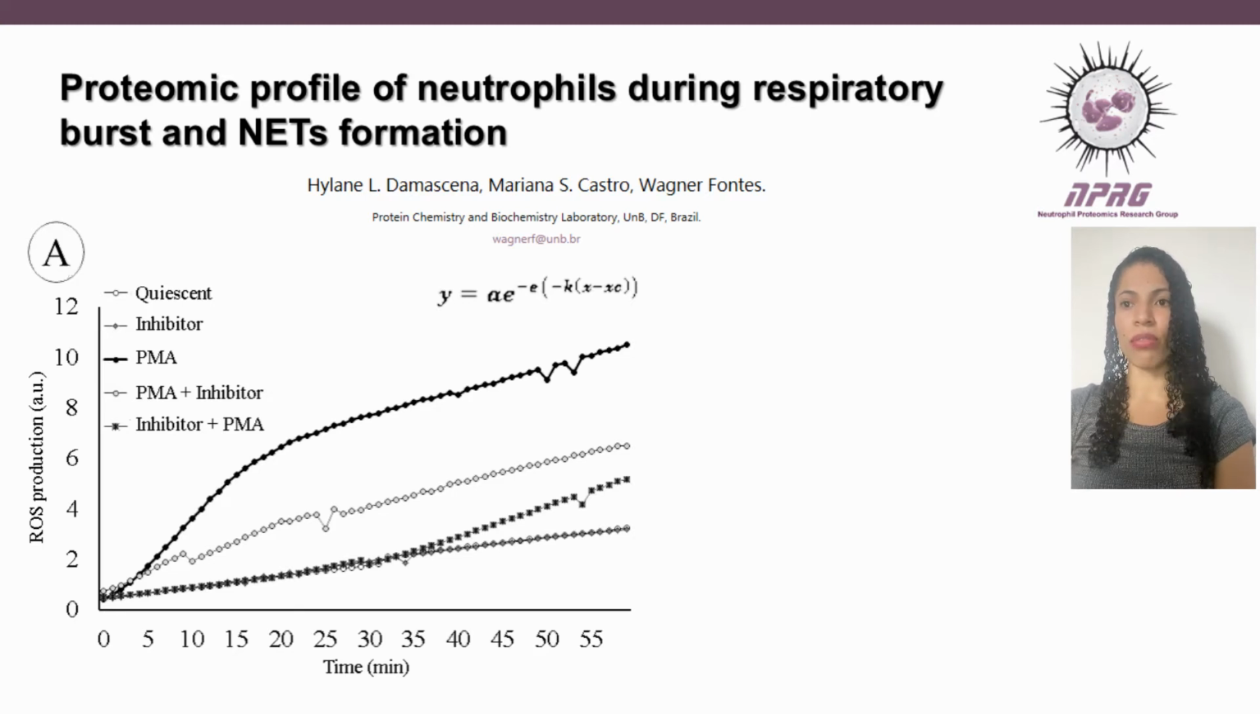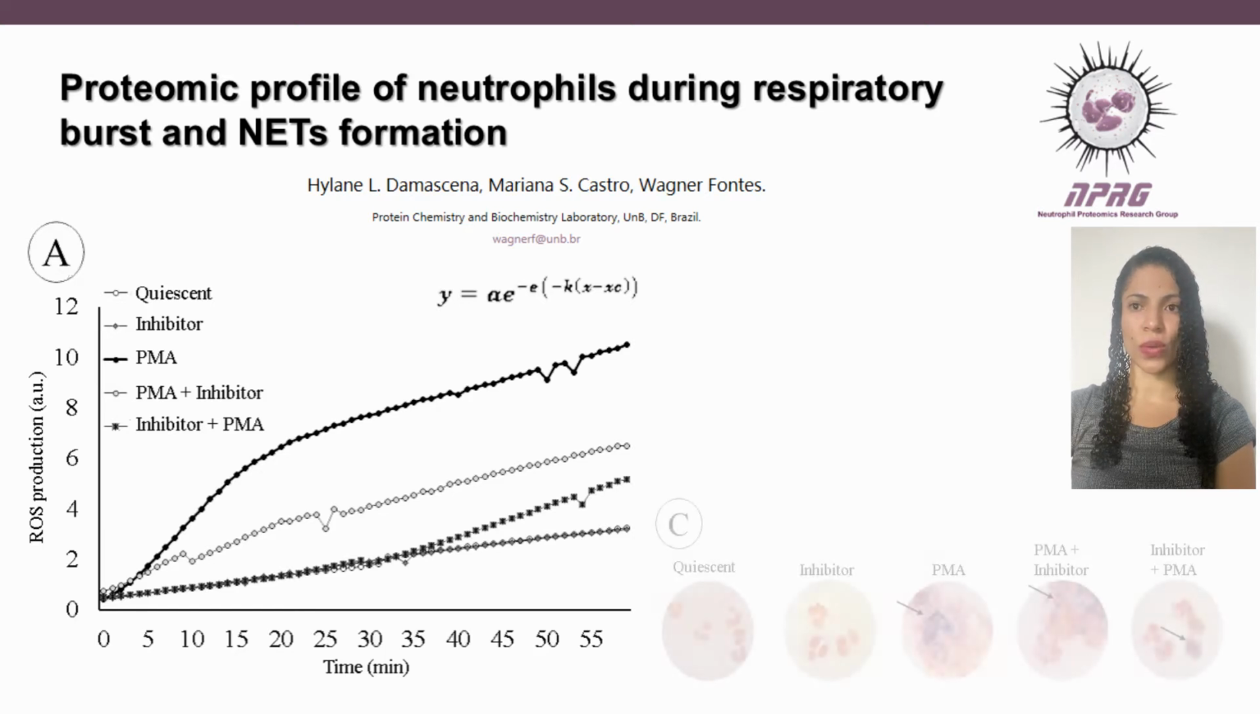We evaluated the kinetics of ROS production by electron paramagnetic resonance, EPR, the chemotaxis kinetics, and the proteomic profile of the neutrophils to examine the possible pathways involved in the first hour of NET formation.